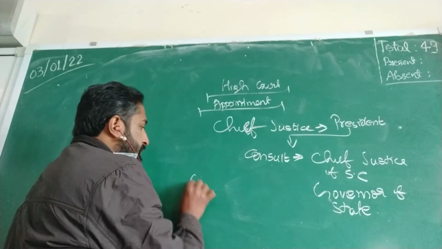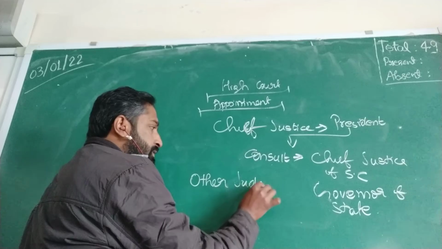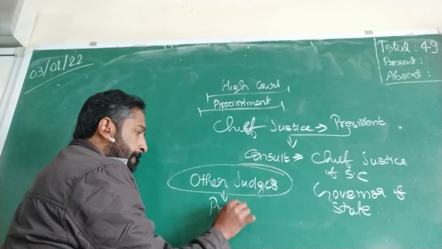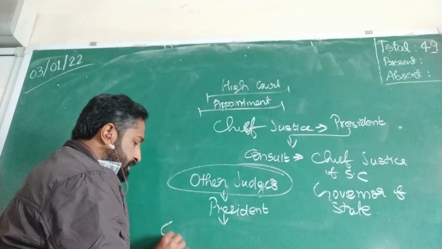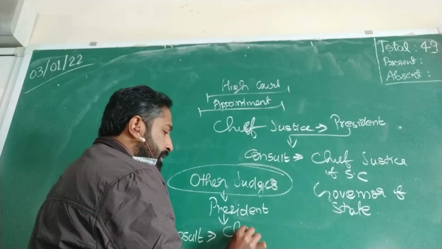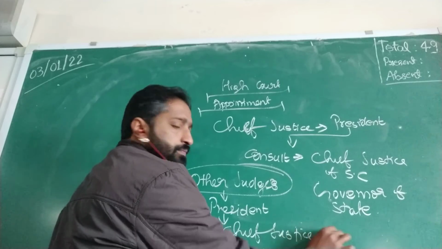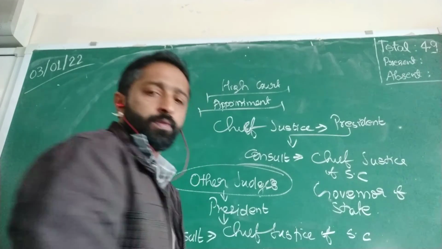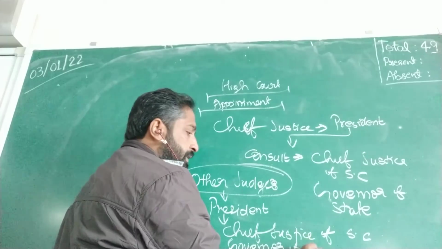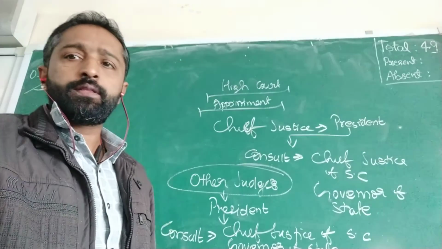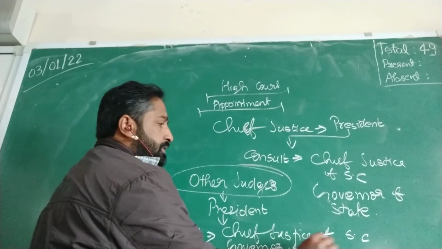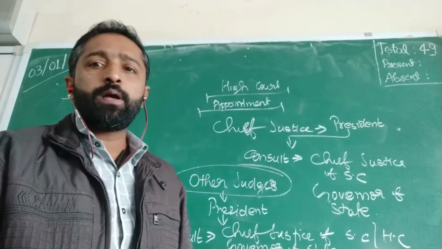And what about the other judges? The other judges are appointed by the President of India, and he will consult the Chief Justice of India, the Governor of the particular state, and the third one is the Chief Justice of the High Court. This is how the appointment is done.